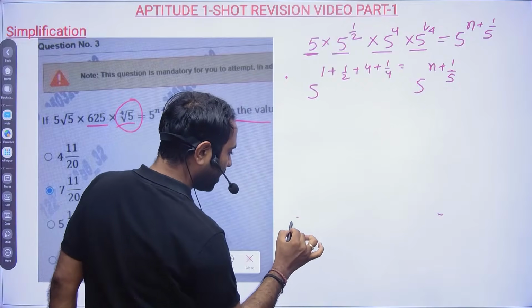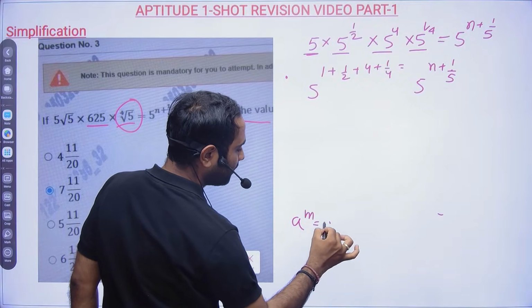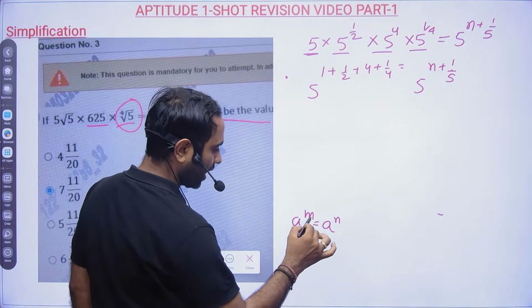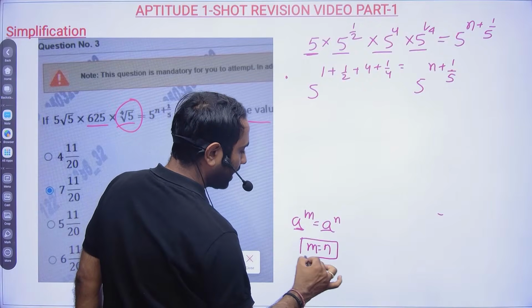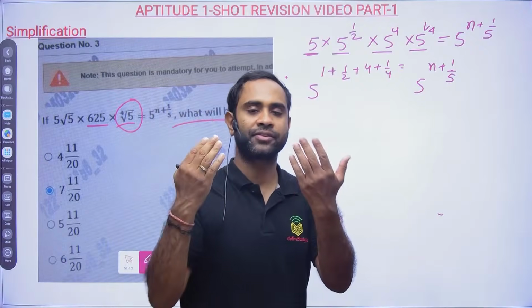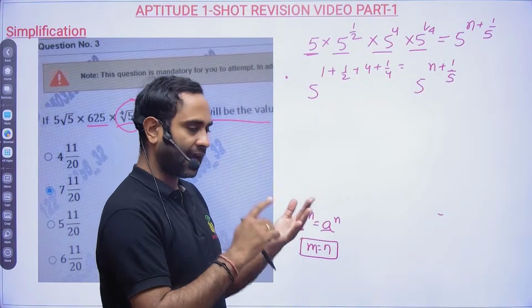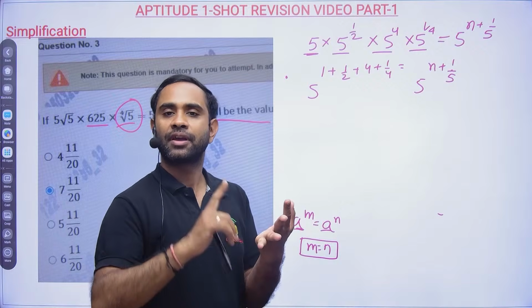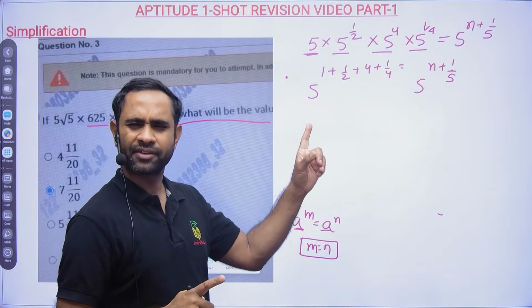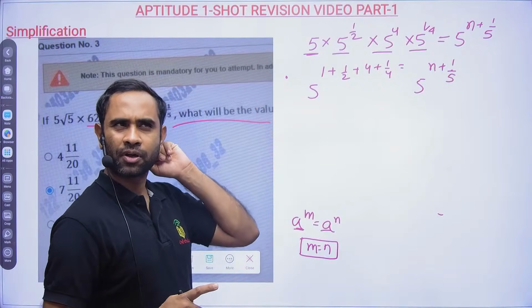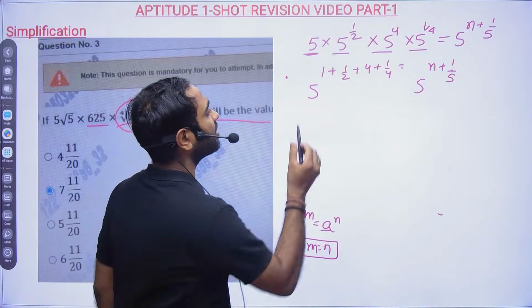Now, if you have a to the power m and a to the power n, if the base is same, then the powers will be equated. So I am doing simplification along with this. I told you to remember the formulas, I told you to write Surds and indices, and then I told you about board maths. So these are all the things I am telling you.